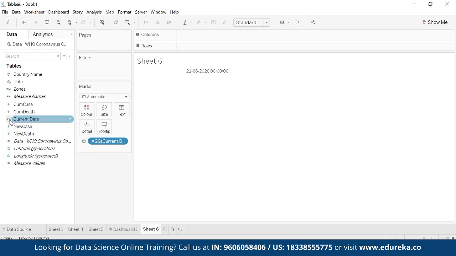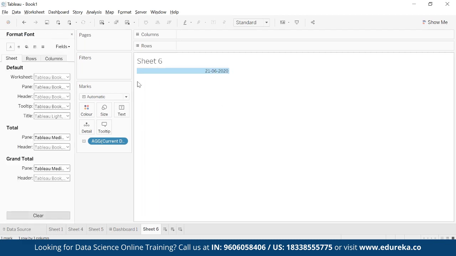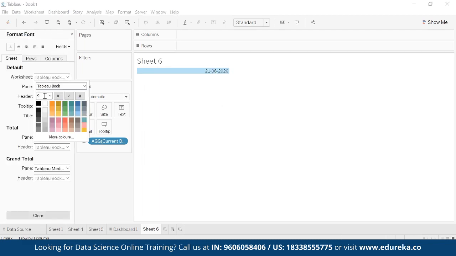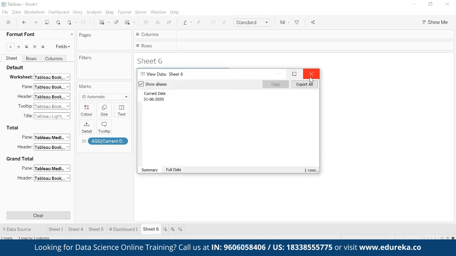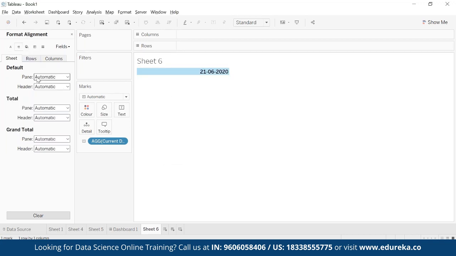I can format this. I don't want the date timestamp either, so I can click on this drop down and make it a date, in place of date and time. You can see that now it is giving me the date. I can format this. I'll make it bold, increase the size a bit, make it black, and view. Or I can actually right align it like this. And I'll reduce this unnecessary space.